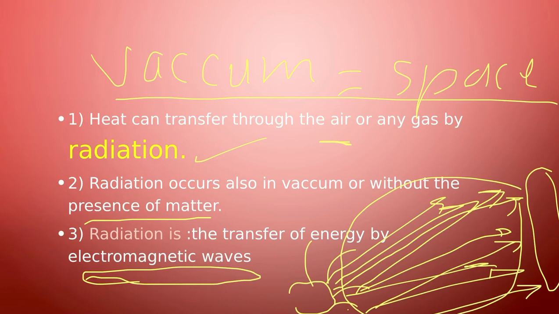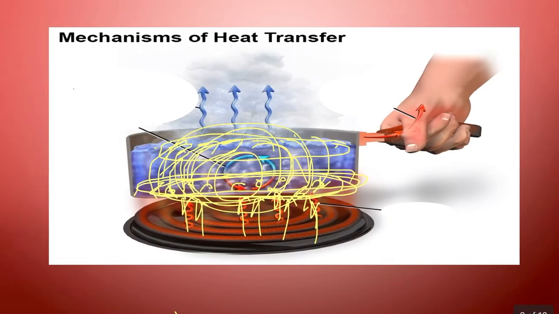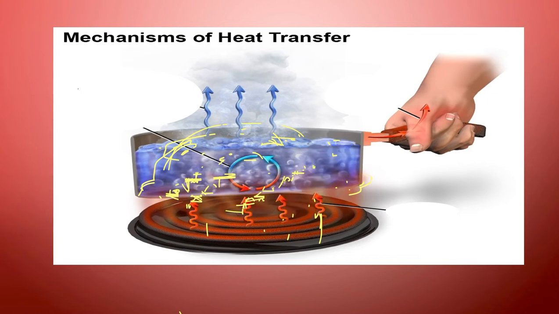So my friends, back to our picture at the beginning. Here, in this picture, we have said that there are three mechanisms, or three methods, of heat transfer, right? Yes.